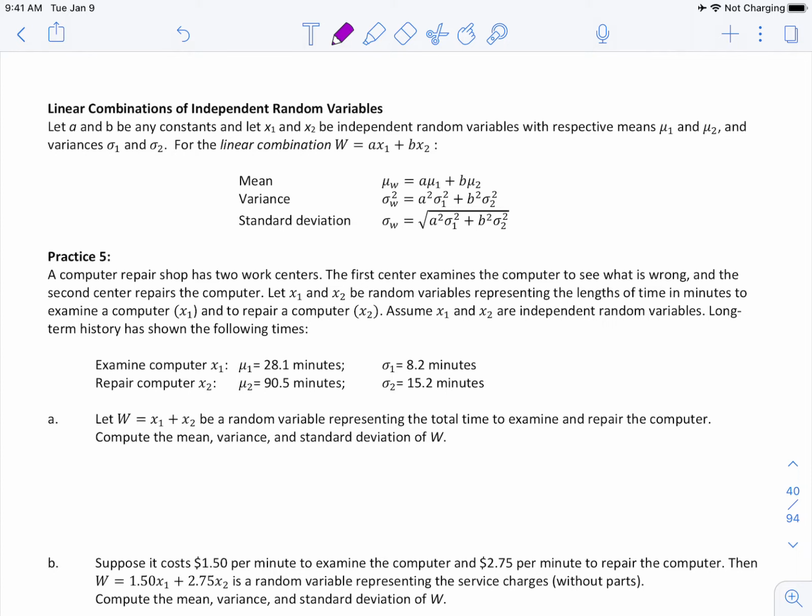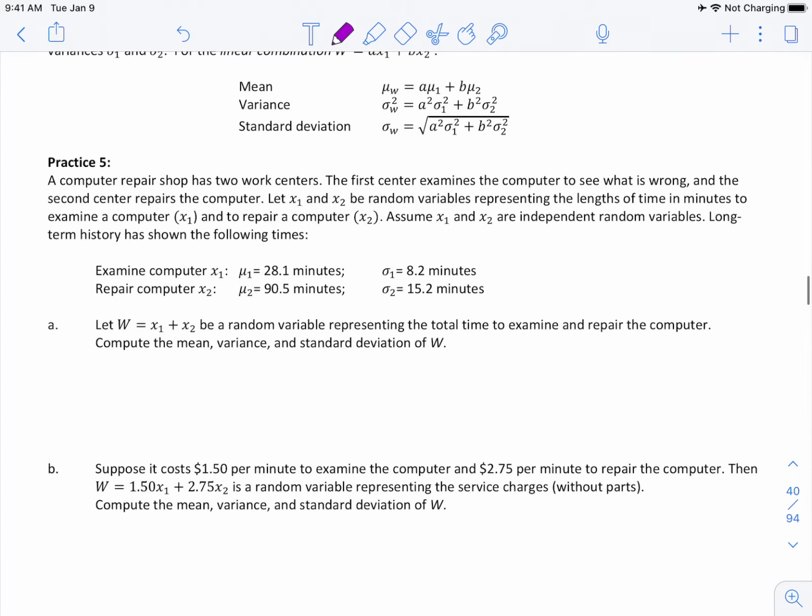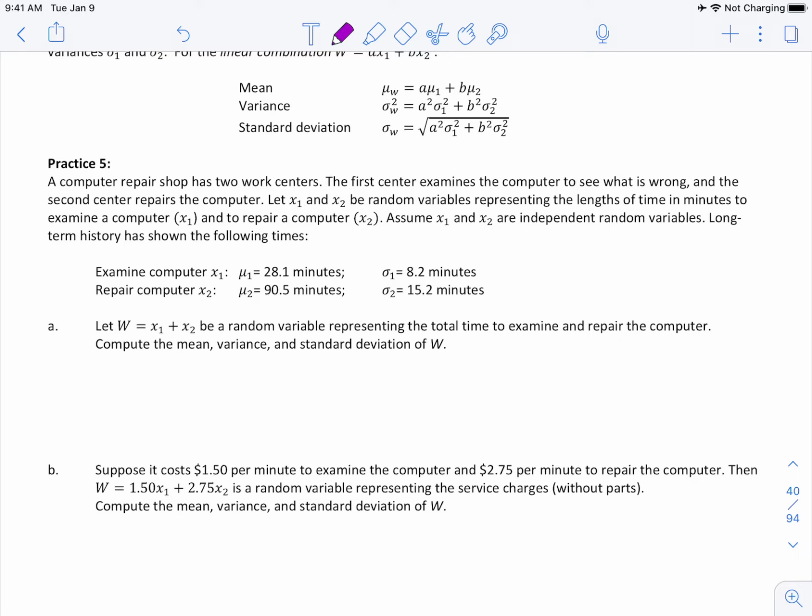So it says a computer repair shop has two work centers. The first center examines the computer to see what is wrong, and the second center repairs the computer. Let x1 and x2 be random variables representing the lengths of time in minutes to examine a computer, x1, and to repair a computer, x2. Assume that x1 and x2 are independent random variables.